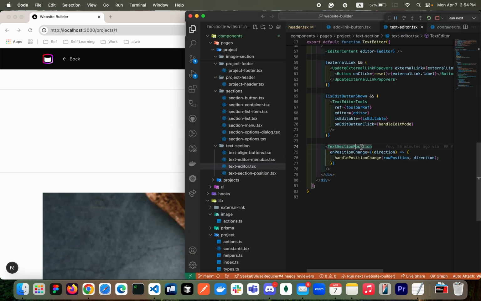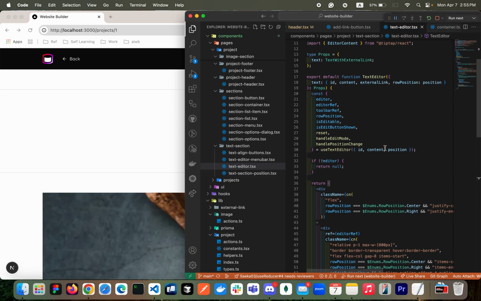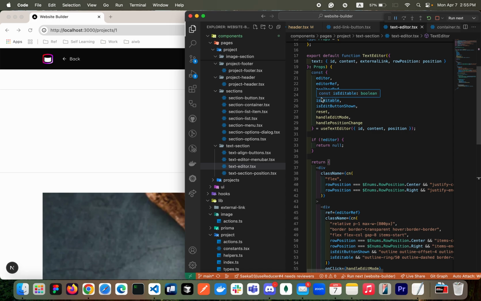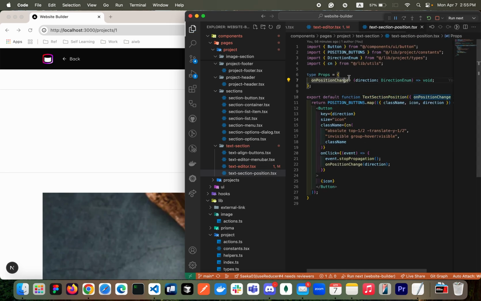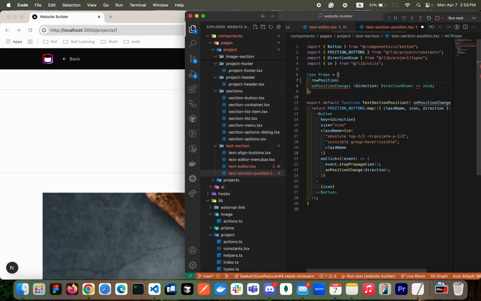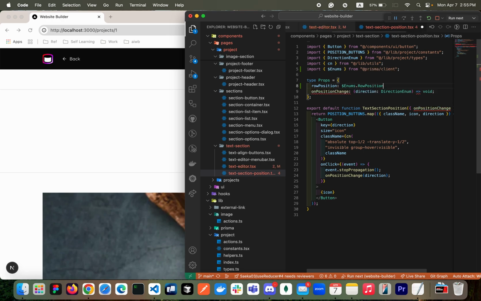So I'm gonna pass the row position, and then I'm gonna render dynamically. Okay, so oops, sorry, row position, let's pass it as a prop, and then let's accept it. rowPosition is enums.RowPosition, and then here I'm gonna filter it out.